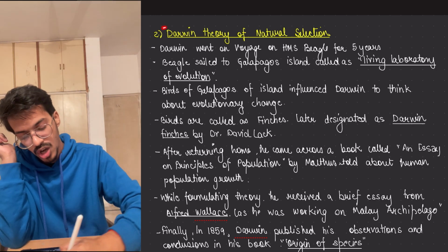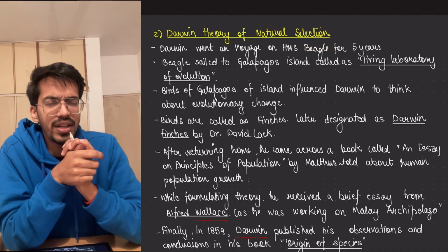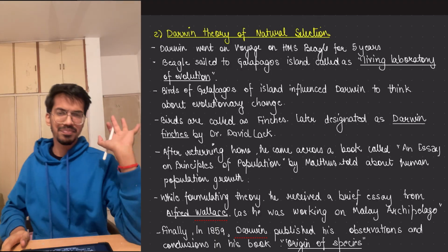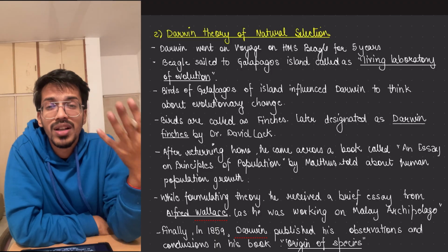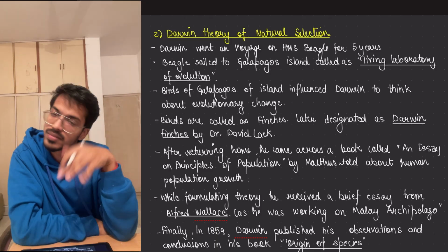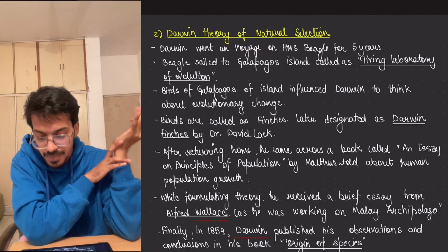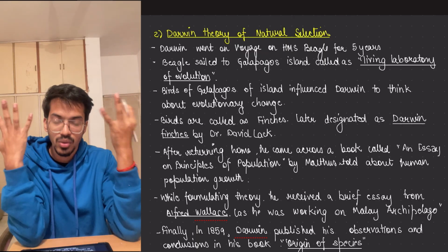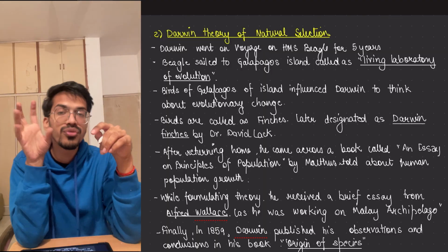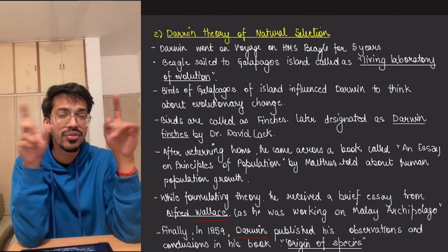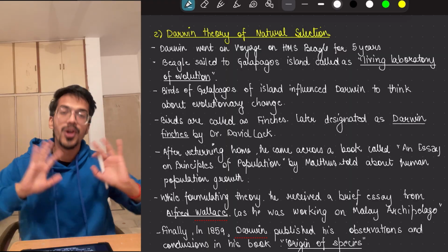Moving on, the next person is Charles Darwin, and he gives the theory of natural selection. In natural selection, first of all, it's story time. In the story, we study about Darwin. Darwin is like me. I used to love to go to different places and explore. Darwin was also like that. So he sailed in a ship, Her Majesty's Ship, HMS Beagle. This ship sailed for 5 years around different parts of the world. It was a long world trip or tour kind of thing.